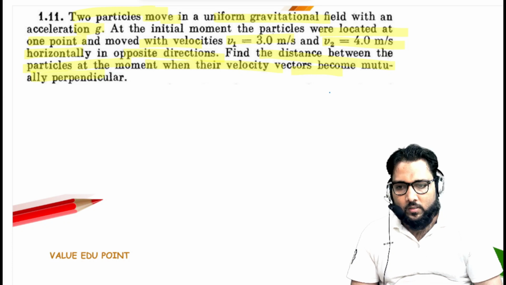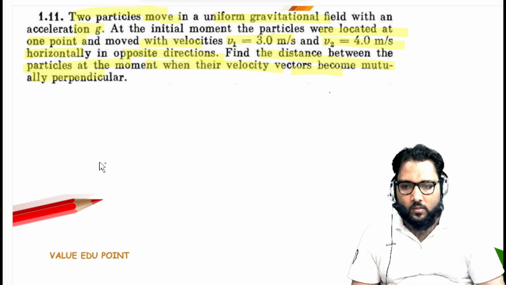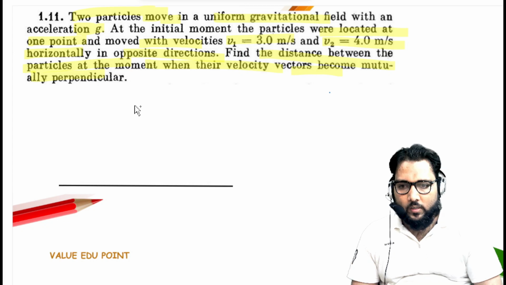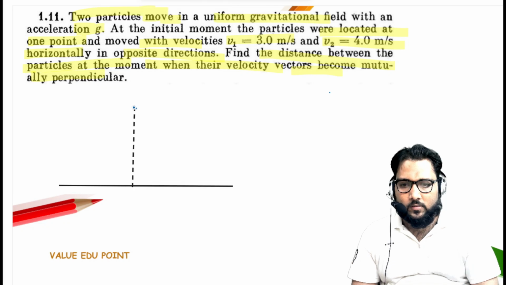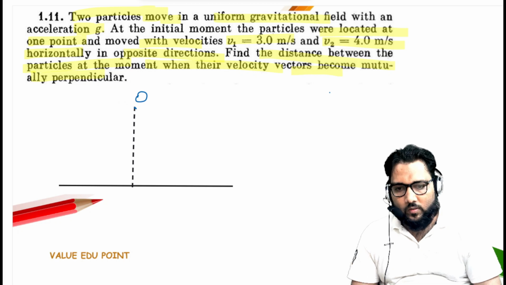What is happening, guys, look at this diagram very carefully. Suppose this is the point O. Here are two particles. Suppose this is particle A, the first particle.